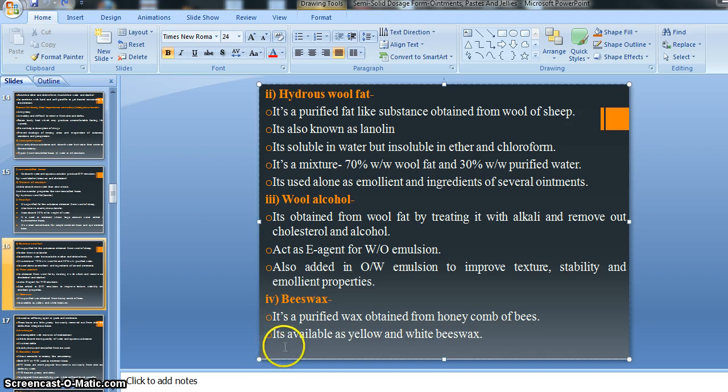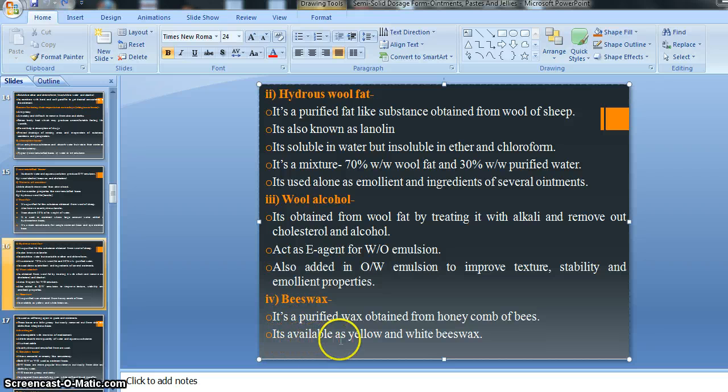Then beeswax, we can simply say, is like candles, which in Marathi we call मेनबत्ती, okay. That kind of material is called beeswax, right. So you remember it for your better understanding. I gave this example, right.